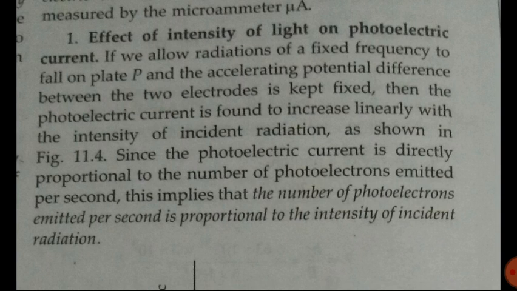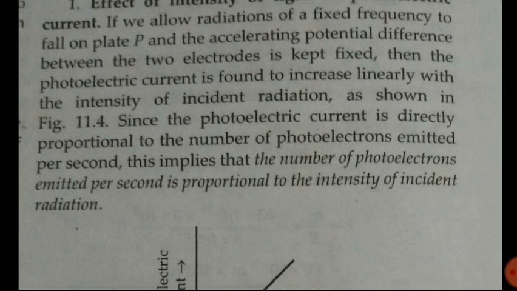If the frequency is not sufficient, then however intense a wave you send to the metal surface, no electron will get emitted. So if we allow radiations of a fixed frequency to fall on plate P, and the accelerating potential difference between the two electrodes is kept fixed, then the photoelectric current is found to increase linearly with the intensity of incident radiation.